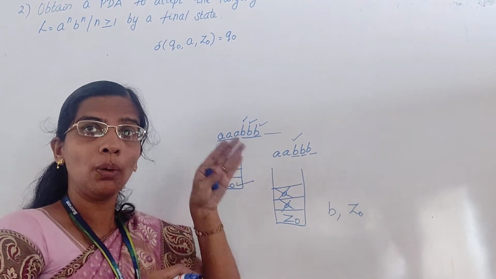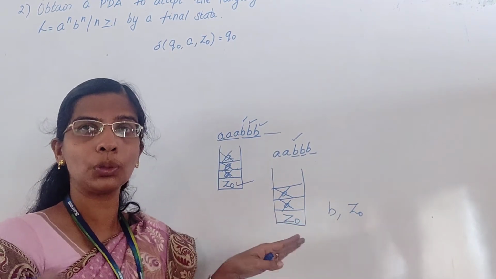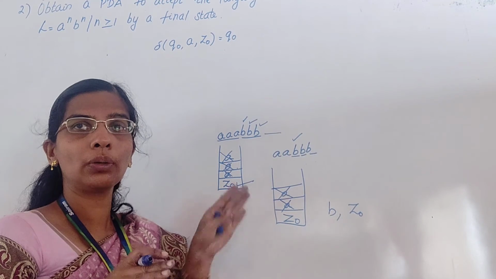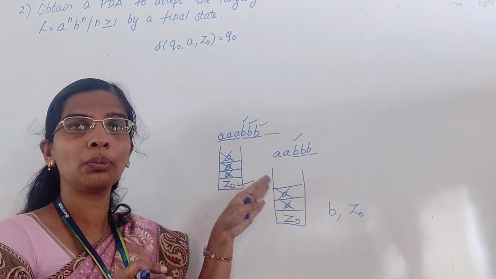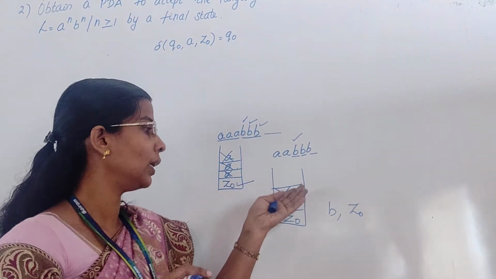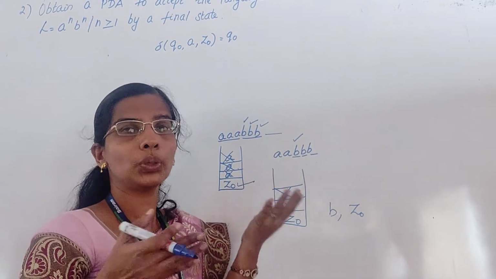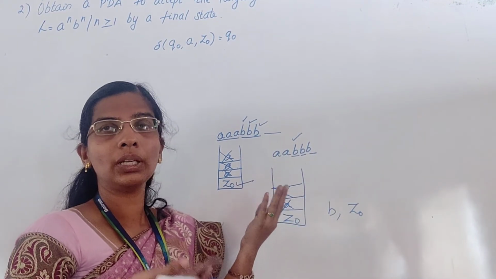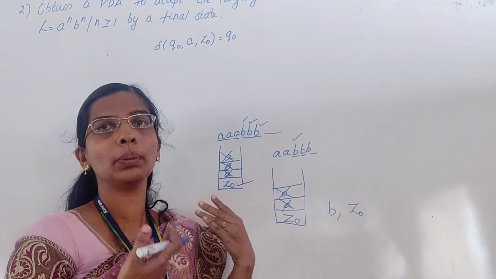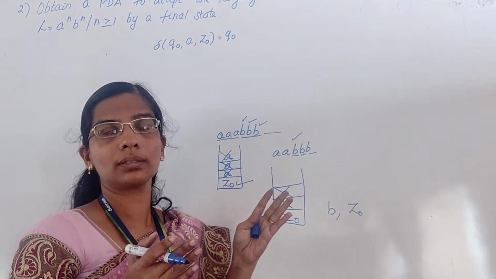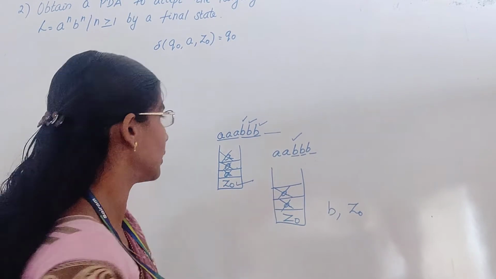At the same time, both the input and stack should become empty. Then only you can say I have an equal number of A and B. But here the stack becomes empty but the input is not empty. So you cannot say I have an equal number of A and B. So the machine rejects it. So we'll write the transitions.